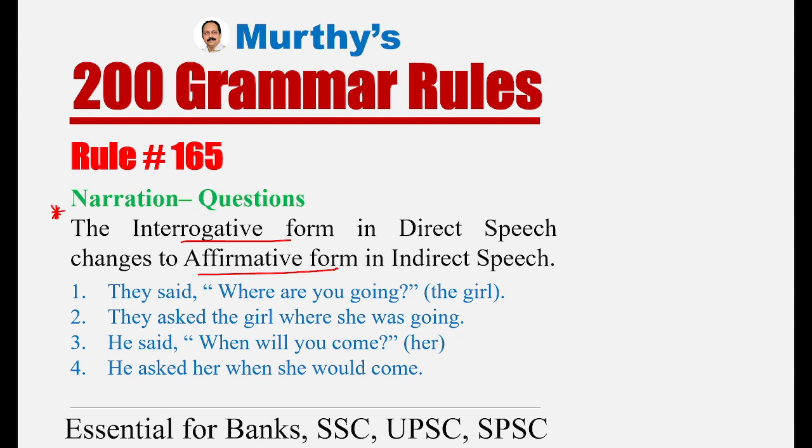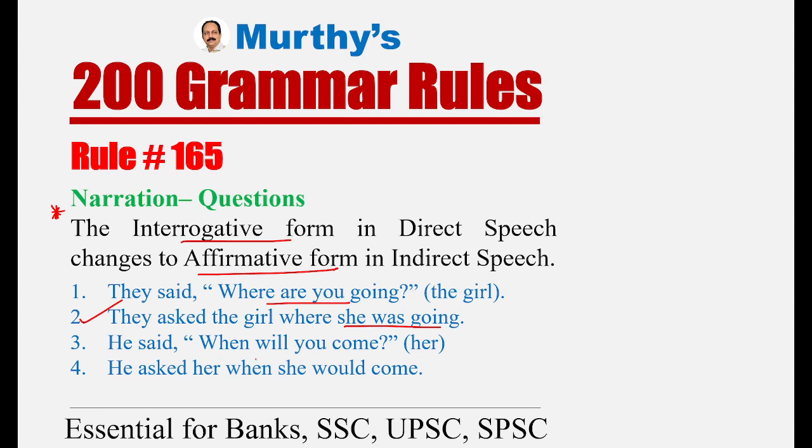No, not correct. They said, "Where are you going?" Where are you going? It's a question, that means interrogative form. When you change it: they asked the girl where she was going. Here, present continuous changes to past continuous, but interrogative form changes to affirmative. She was going, past continuous affirmative. Was she going? Interrogative. She wasn't going, negative. A common error a lot of people make is to say, they asked the girl, where was she going? Where was she going? Not correct. Where she was going is correct.